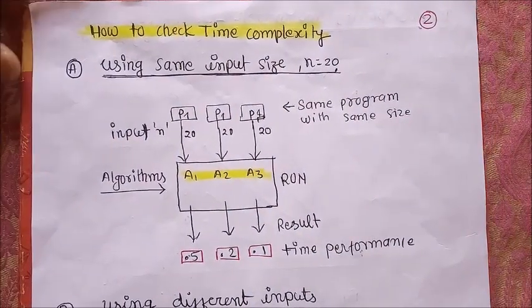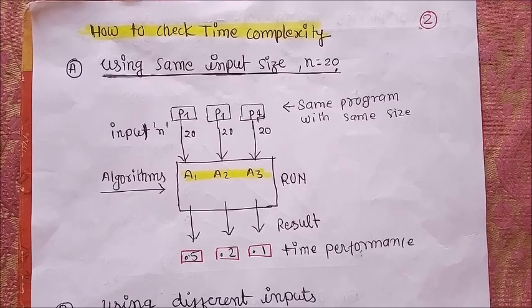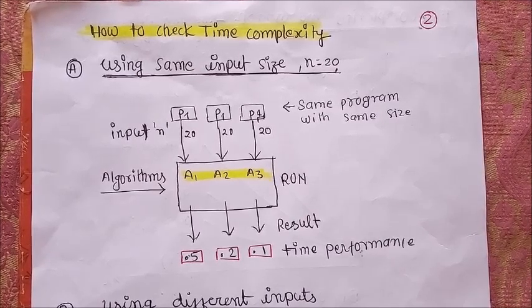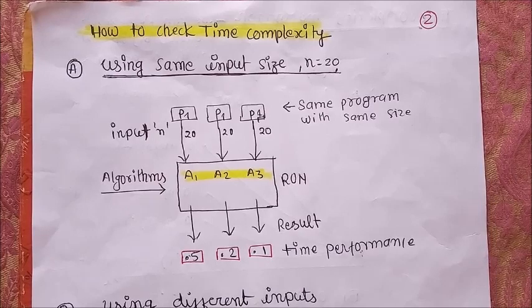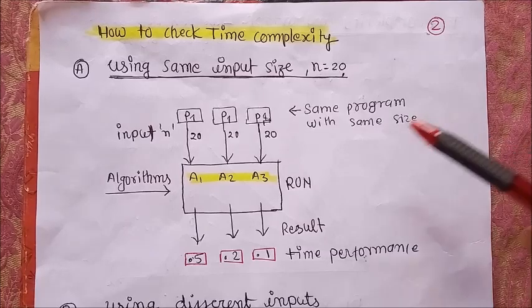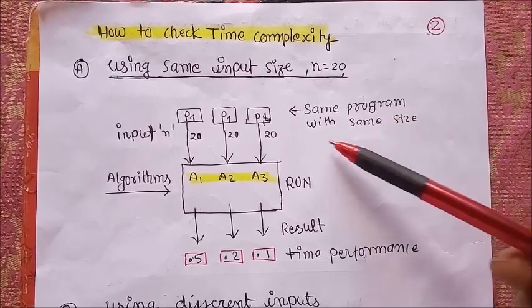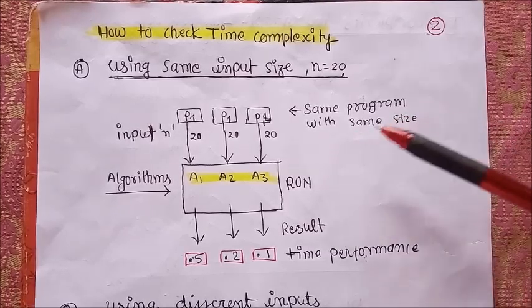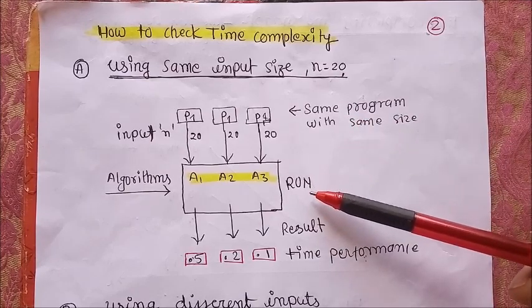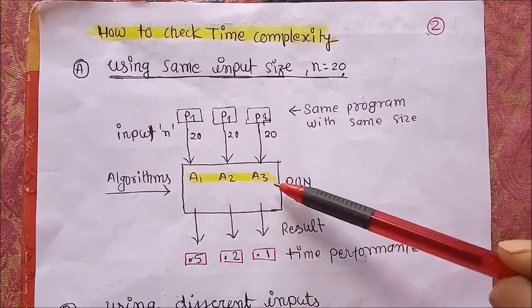Next, now how to check time complexity? We can check time complexities with the help of many types of methods, but in the first case we can measure it like this. Suppose we have the same program with the same size, and this program is executed by three specific methods, A1, A2 and A3.